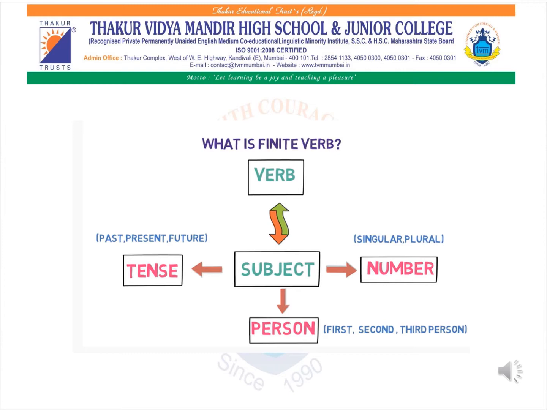So finite verb changes as per the tense in that particular sentence, as per the person and as per the number. So in my next slide I will be explaining with examples and you will get a clear idea. To sum up in short, finite verb limits its agreement with the subject with these parameters, where we see that it will change according to the tense or person or number.